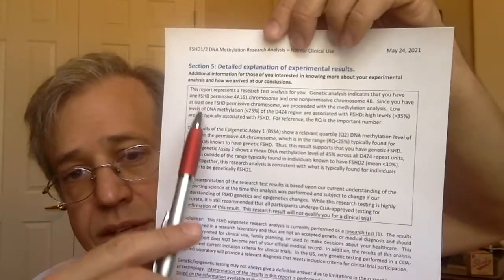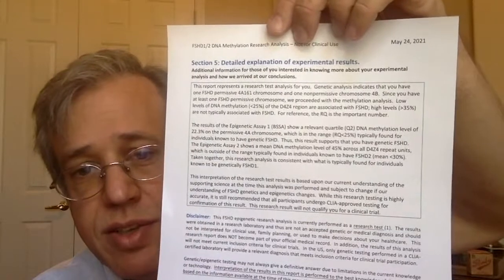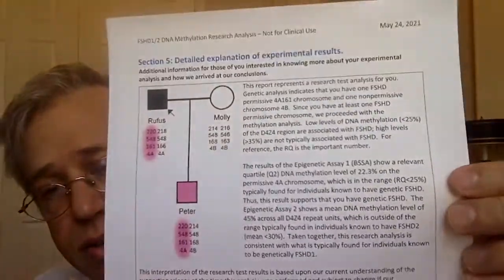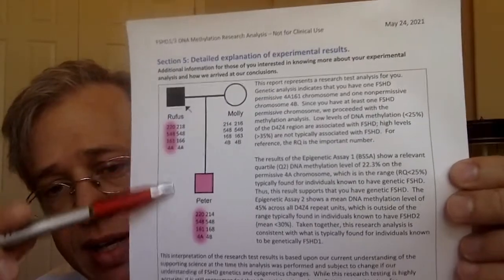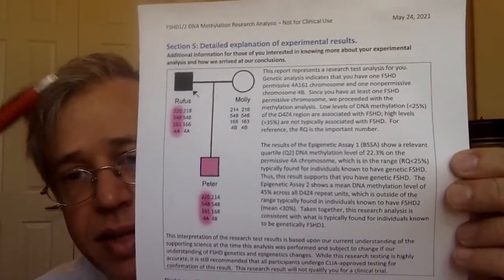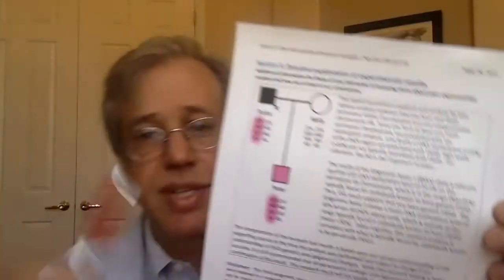Then the final section will be a detailed explanation that goes through the numbers of the assays that we just described and explains how we got to that result. And it may also include a pedigree here. So if multiple people participated, you can track the chromosomes. So here the epigenetics matchup and the inheritance of the pathogenic chromosome matchup.